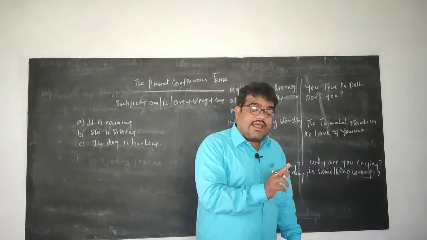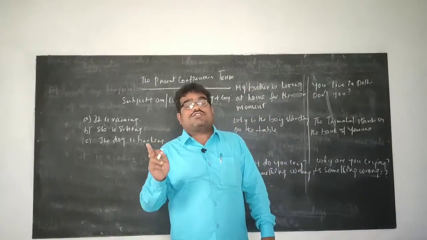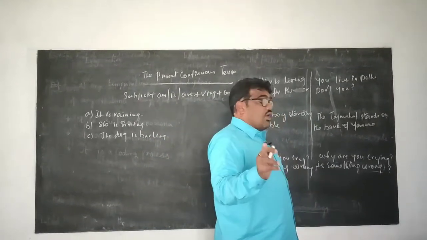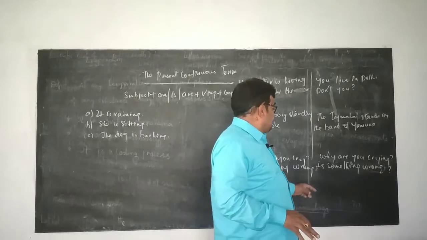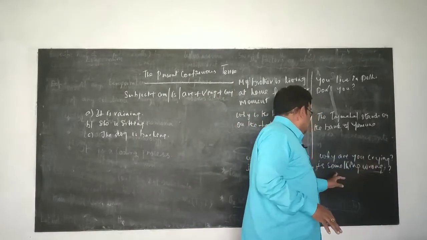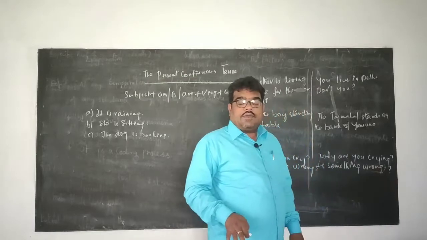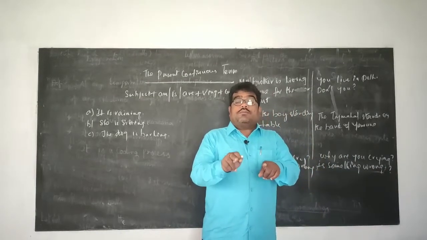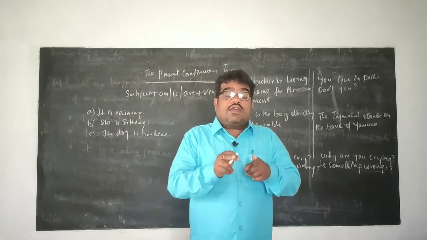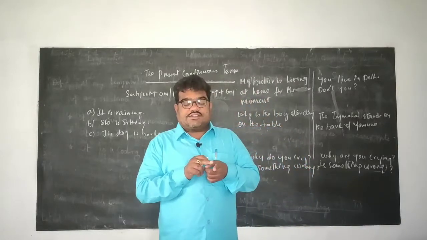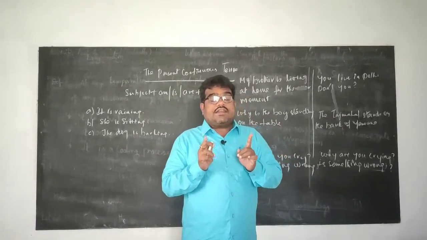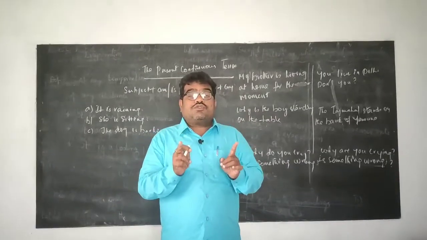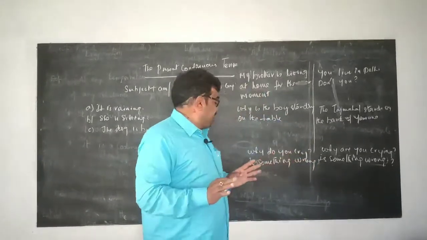If someone is crying, definitely he will stop after some time. So you have to ask in the present continuous tense: why are you crying? Is something wrong? Generally, the mistake we make is asking in simple present tense, but simple present tense is mostly used for permanent actions.